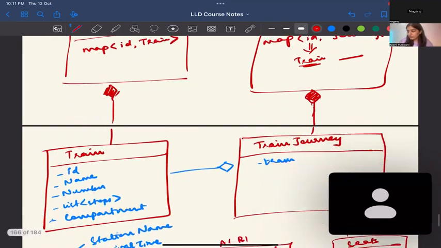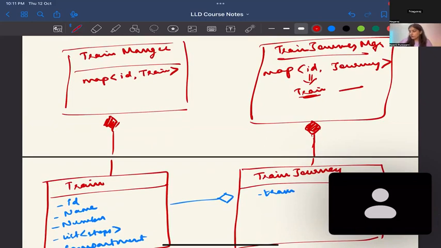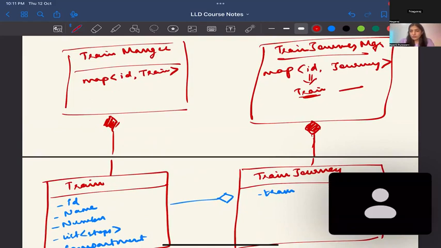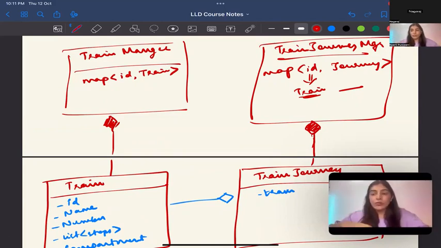So I am having one doubt here. Like you said, the train is having, let's say, 5 journeys per week, right? So that means train is having a list of journeys inside it, right? So train has a relationship with train journey, right? No, that's what I said. Why do you want to keep it like that? I am not saying it is wrong.